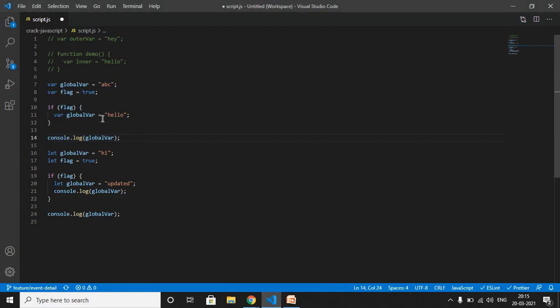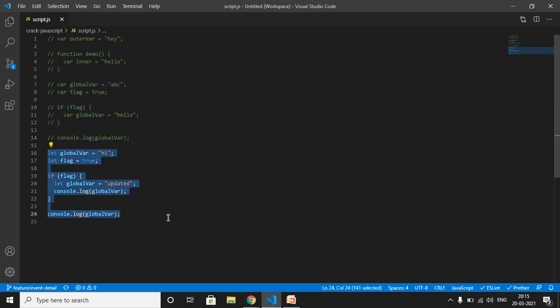In our previous case we were getting the same value for all the scopes. I mean we were getting the same value inside that if scope, and outside of that if block scope we were also getting the same value for var. Now let's move forward with const. Let me comment this out.